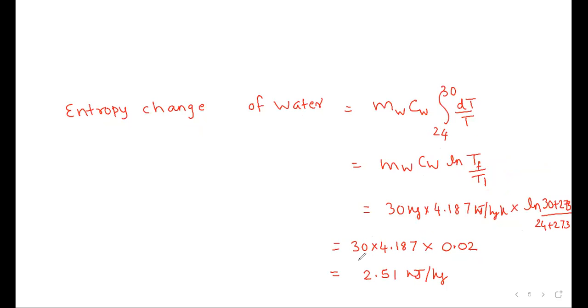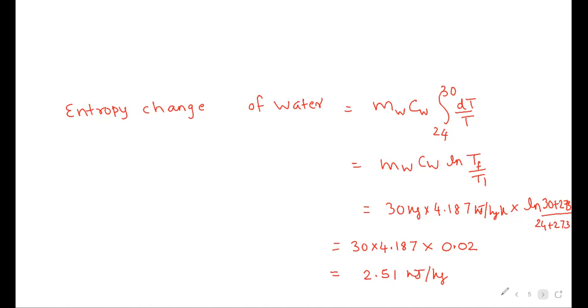And here also you would see that I had calculated the entropy change of water. Here you will find that the entropy change is positive. Again, note that this temperature has to be taken in Kelvin. So 30 plus 273 upon 24 plus 273 and ln of that. Mass of water is known, specific heat of water is known, and you get it as 2.51. This is positive, meaning that the entropy of water has increased. And why has it increased? Because the heat has been taken in by the water.